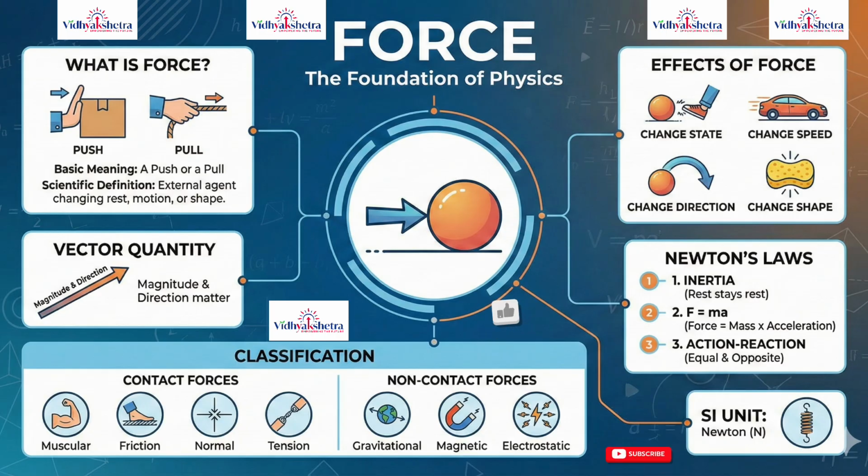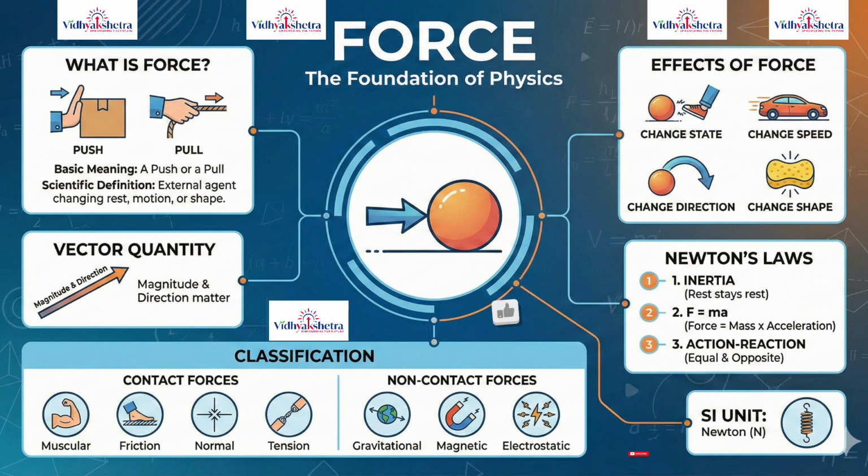Change in speed of an object: force can increase or decrease the speed of an object. When force acts in the direction of motion, speed increases. When force acts opposite to motion, speed decreases. For example, pressing the accelerator increases the speed of a car, while pressing the brake decreases it.